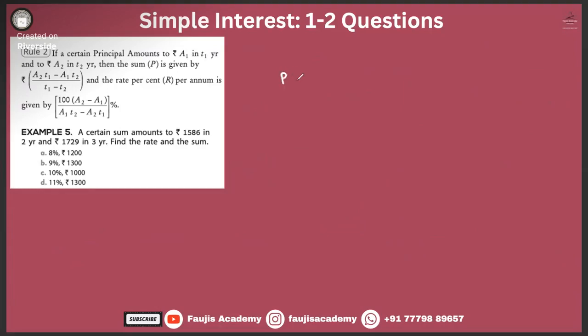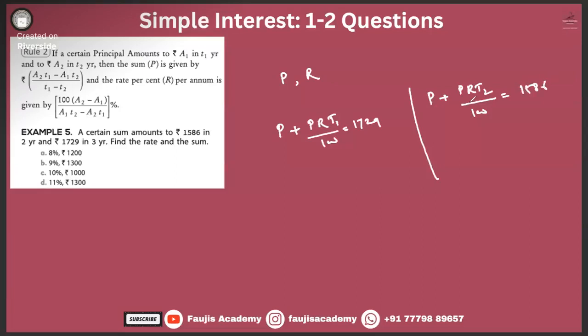We don't know what is P. We don't know what is R. That means P plus PRT by 100 is equal to 1729 for T1, and in another case the principal is all the same, P plus PR T2 divided by 100 is equal to 1586.